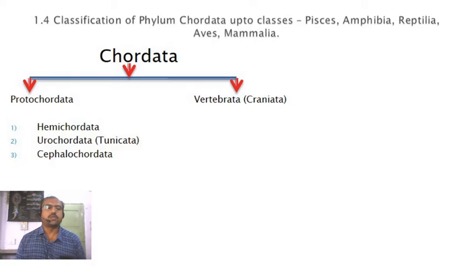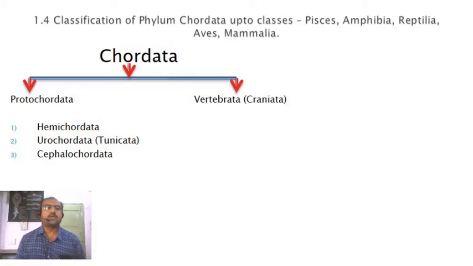The examples of hemichordates are Balanoglossus or Saccoglossus, and these are marine individuals that live at the bottom of the ocean. Then the second one is Urochordata, also called Tunicata. Uro means the tail and chordata means the chordate character, basically the notochord. And Tunicata means the individuals which live within a test or tunic. These are also marine individuals. The examples of Urochordata are Herdmania, Salpa and Doliolum.